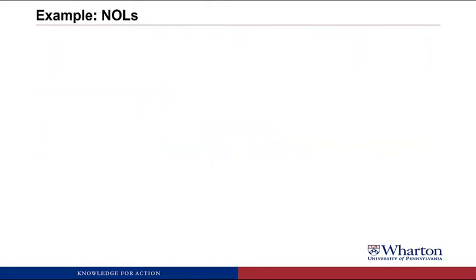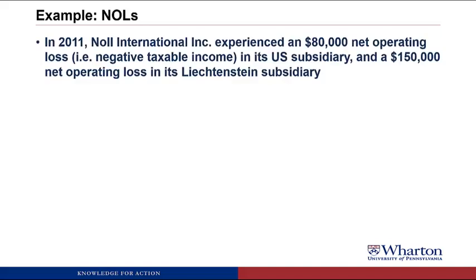So let's take a look at an example of how these net operating loss carryforwards work, and we'll also bring in valuation allowances as part of the example as well. So in 2011, NOL International Incorporated experienced an $80,000 net operating loss, so it had negative taxable income, in its U.S. subsidiary. And it had a $150,000 net operating loss in its Liechtenstein subsidiary.